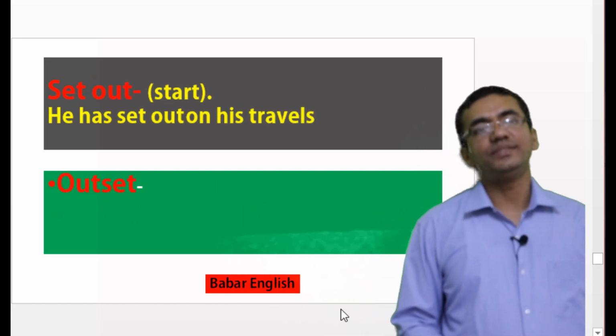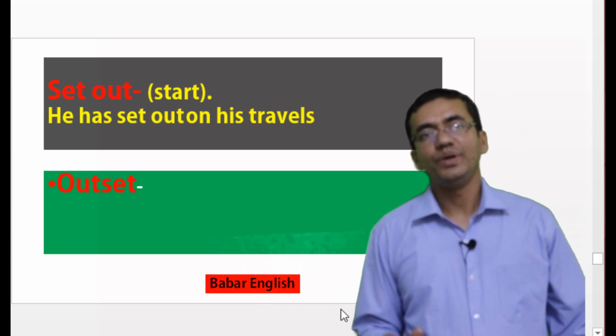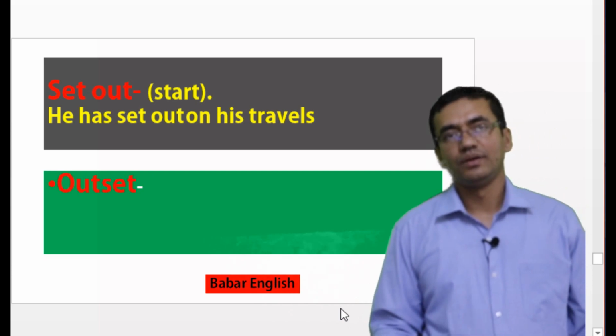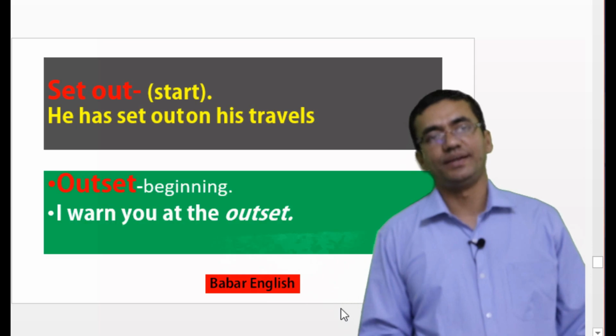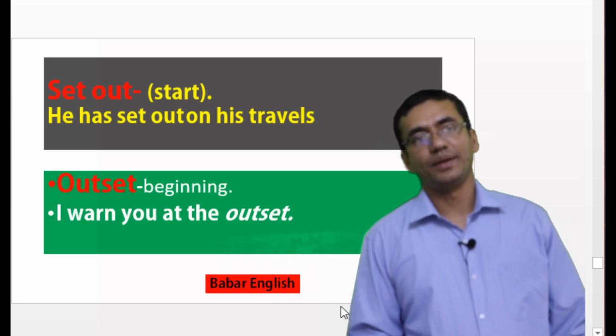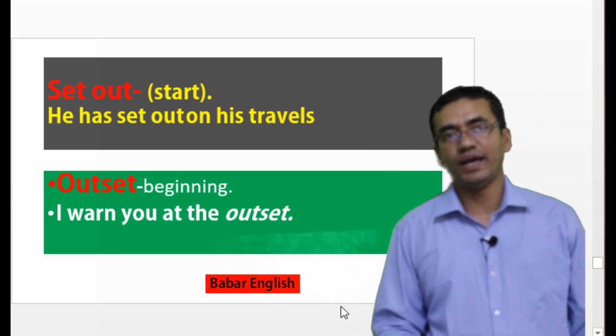Our next phrase is set out. Set out means start. You can say he has set out on his travels. So if we invert this word, it will become outset. What is the meaning of outset? Outset means beginning. I warned you at the outset. At the very beginning, I warned you.